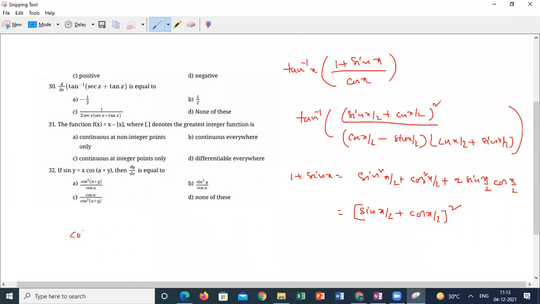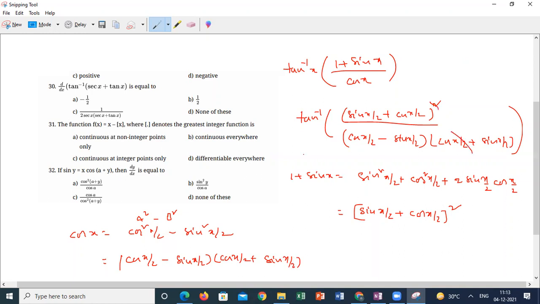So cos x can be written as cos square x by 2 minus sin square x by 2 using the cos 2 theta formula. Again, applying the a square minus b square formula here, it is (cos x by 2 minus sin x by 2) into (cos x by 2 plus sin x by 2). So a standard grip over trigonometry makes it easy. So the final expression is coming. Is it clear how I changed the numerator and denominator with the help of trigonometry, students? Yes, sir, understood.